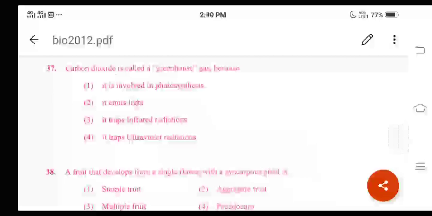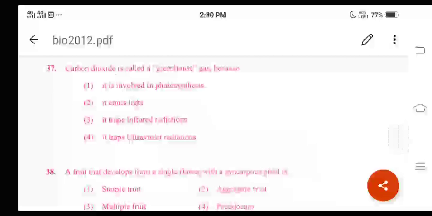The common gases, for example, are carbon dioxide, methane, nitrous oxide, ozone, and even water vapor. And what is the role of these gases? These gases are able to capture and trap the heat in the atmosphere.